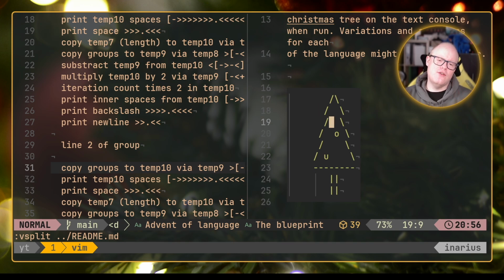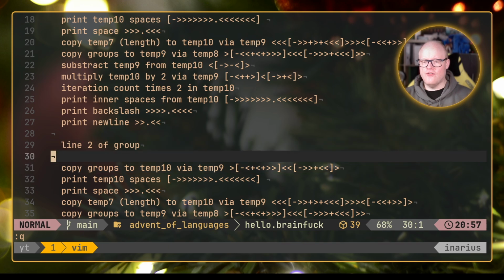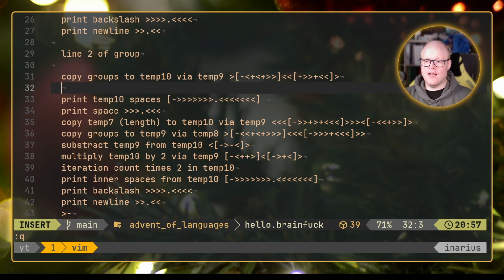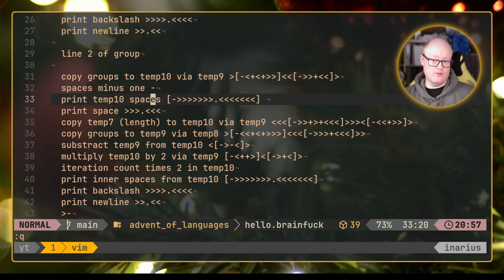In this calculation, it is simply going ahead and taking the n, so the current iteration value, -1. So, sorry, +1. So it's already taking the next one. As you can see, here are 2 spaces and here are 2 spaces again. So we only need to do the following to print the second line. We simply print 1 less space. So what we do here is spaces -1. Essentially we have that in 10 and we are in 10. We simply do a minus. And so we have the right amount of spaces there.